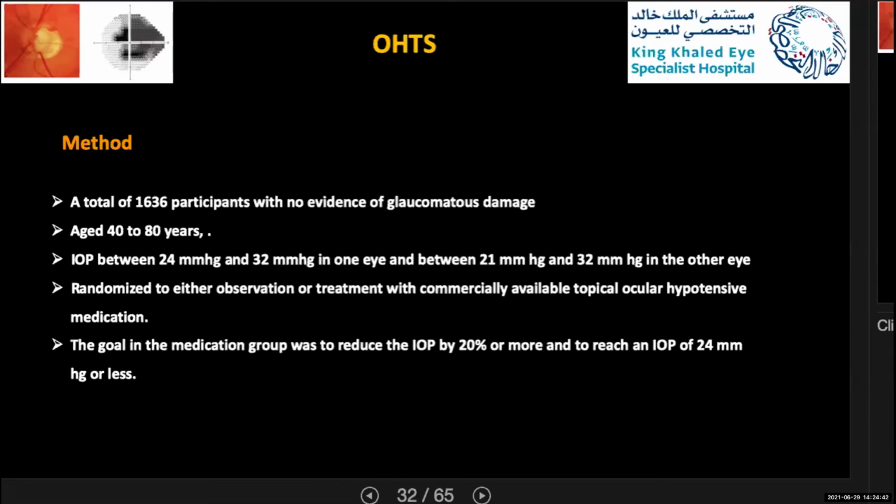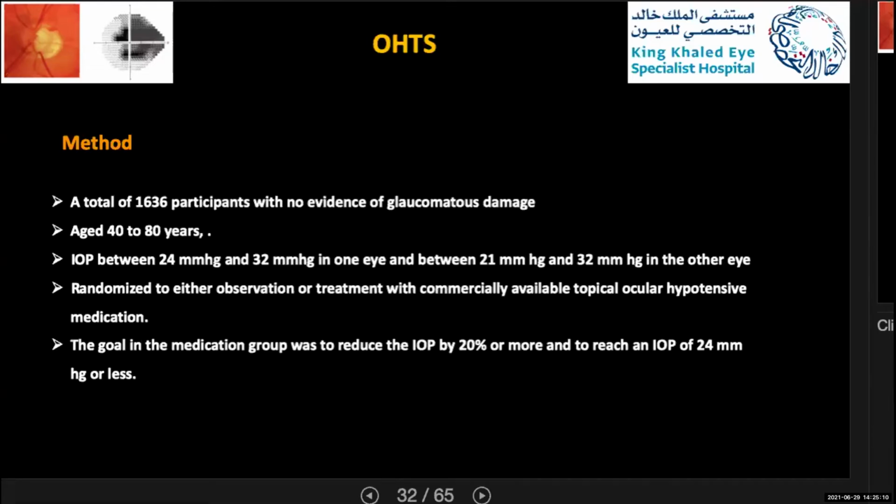IOP had to be between 24 and 32 in one eye and between 22 and 32 in the other eye, so patients needed to have high IOP in both eyes to be enrolled. They randomized patients to either observation or treatment with commercially available topical ocular hypotensive medication, choosing the medication based on the patient's systemic situation to avoid common side effects.